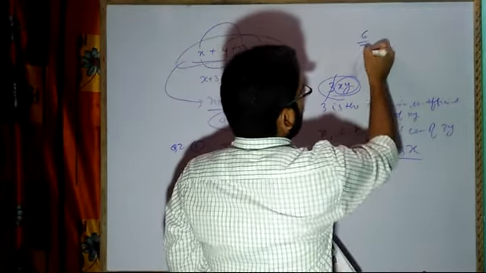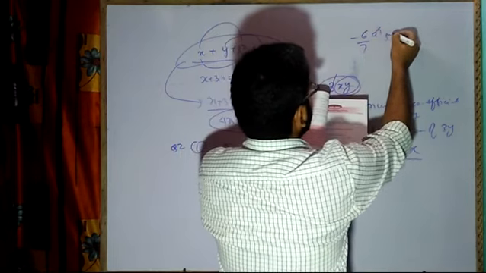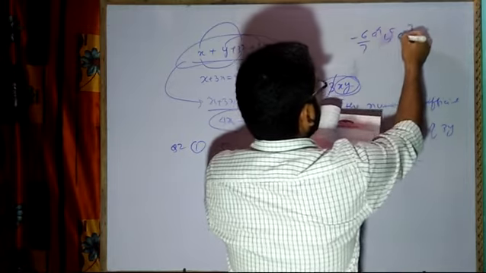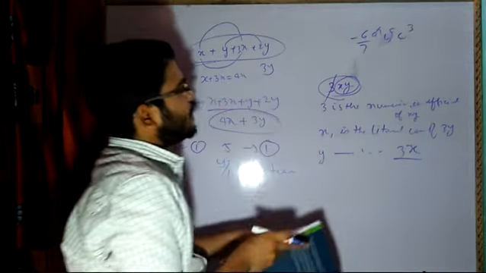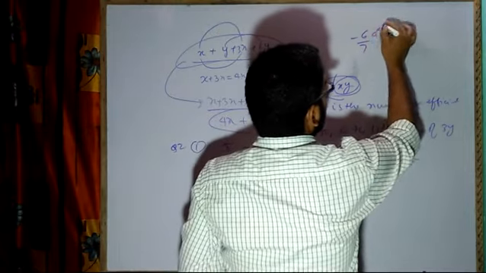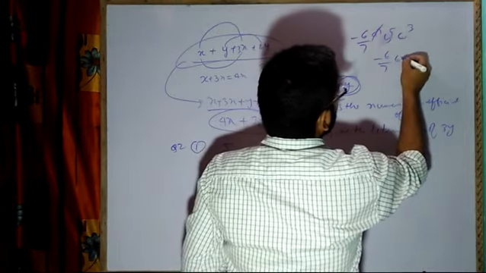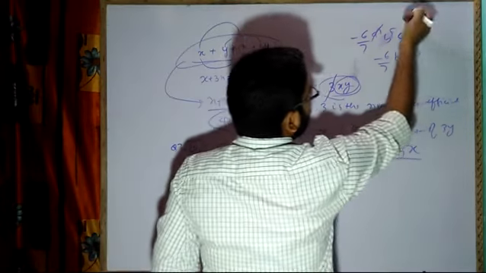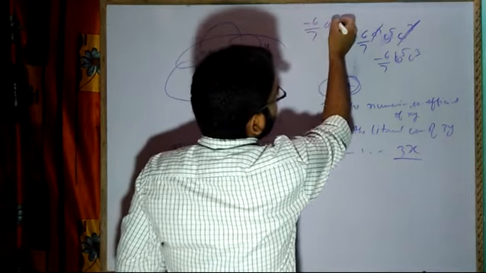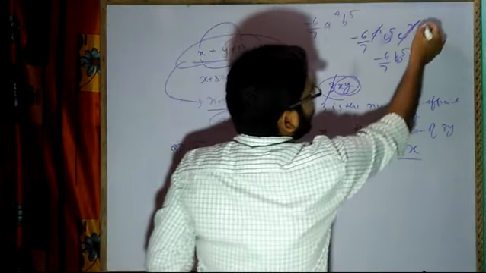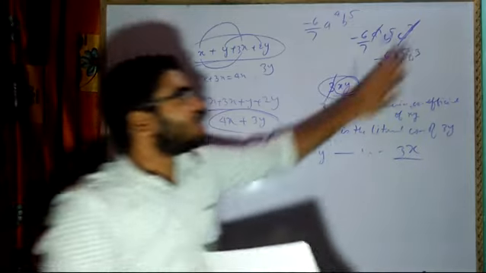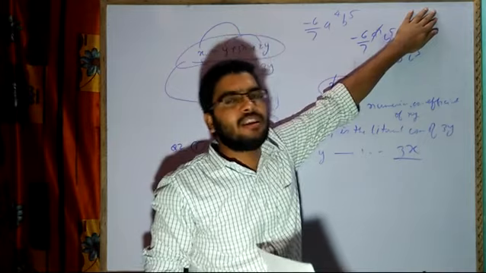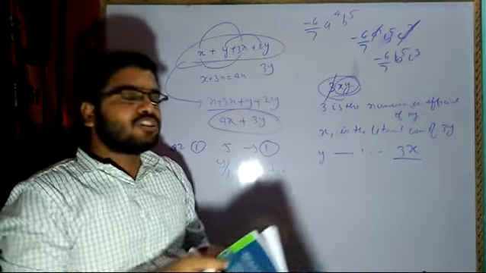Like if I have minus 6 upon 7, a raised to power 4, b raised to power 5 and c raised to power 3, and anyone asks what is the coefficient of a raised to power 4, you remove this a and write all the remaining terms. So this will be the coefficient. If anyone asks what is the coefficient of c cube, you remove c cube, then you write minus 6 by 7, a raised to power 4 and b raised to power 5. No need of cancelling; here I am just cancelling to show that you have to hide that particular term and then write the remaining terms. This is the meaning of the coefficient of any term.